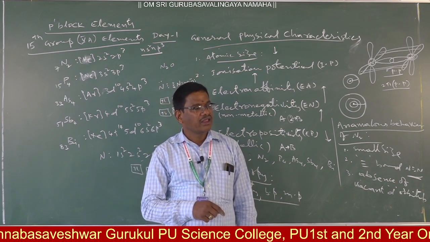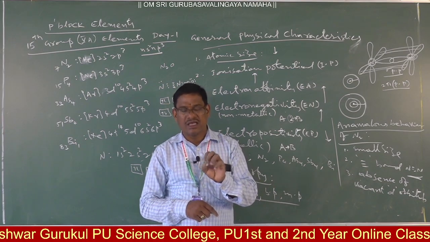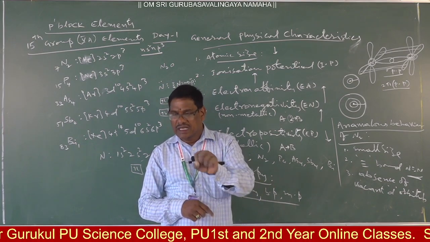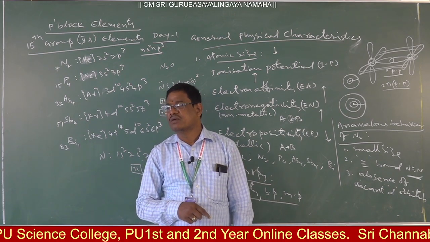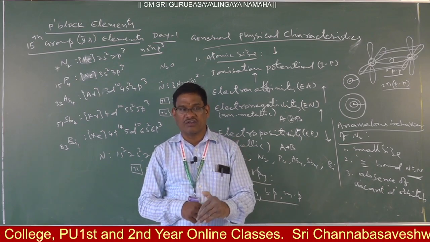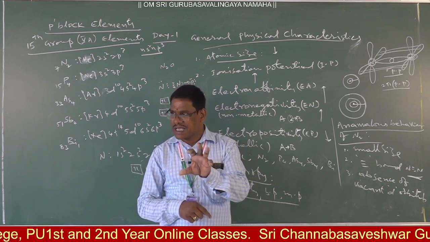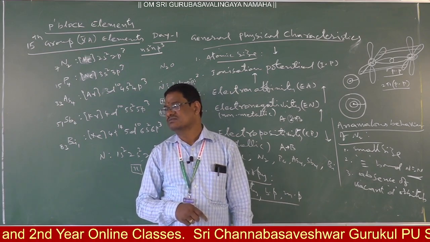Why? In the case of sodium nitride, nitrogen has a small size and higher electronegativity, so it readily accepts an electron from sodium. Whereas in phosphide, phosphorus size is more compared with nitrogen, with less electronegativity, so there is less acceptance of electron, thus the bond energy is less. Right?